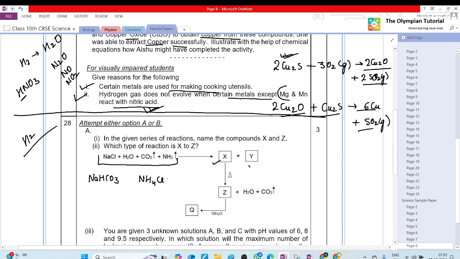NaHCO3 and NH4Cl. I told you the two compounds which are formed in this reaction. Now you let me know which one is X and which one is Y.